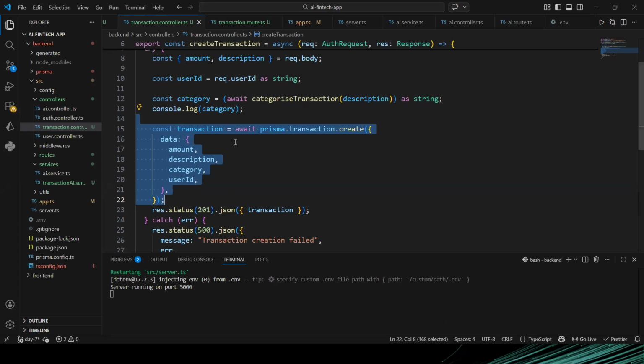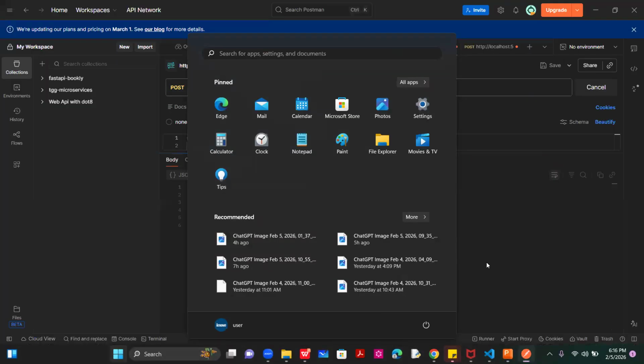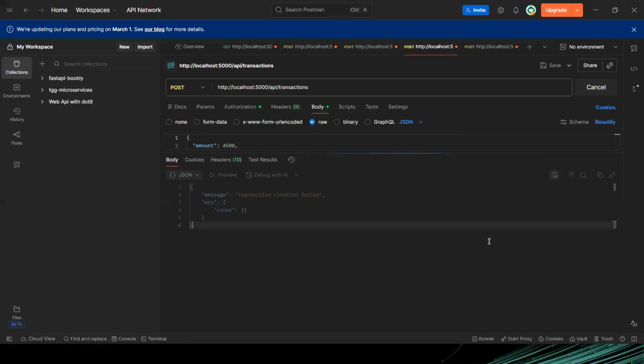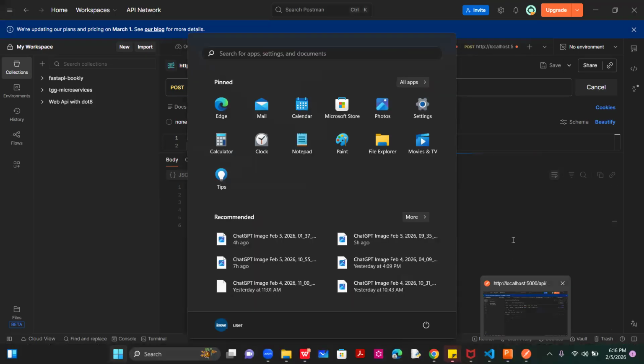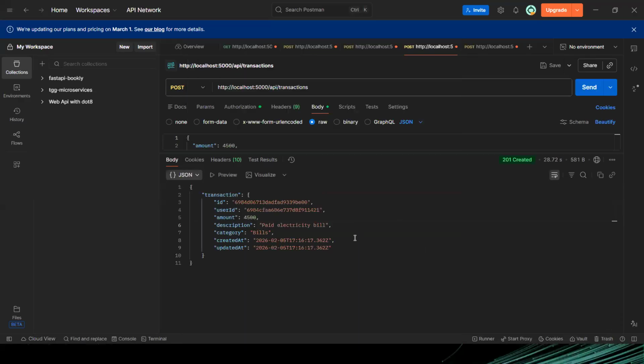So the category is not printing. That means that might be where we have the error. So from up there, that's where the error might be. Okay, it's still running. Okay, it might be network. Oh, it's still running. It might just be network. Okay, so it's basically network. It's network. So you can see I didn't do any other thing.